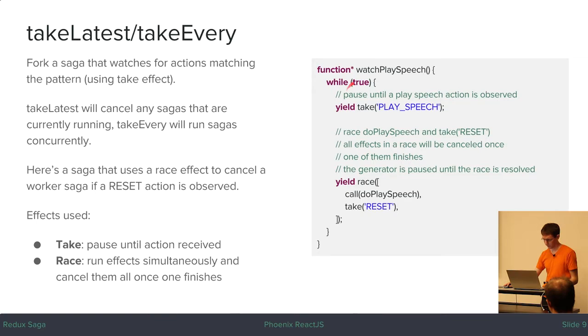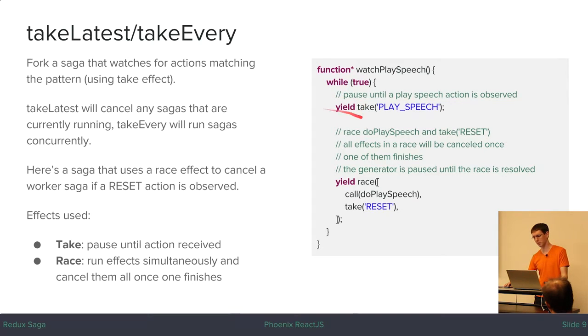Okay, so for this watcher saga, I'm not sure if that's a real term or if that's something I've just made up, but there's an infinite loop here. It's okay to have infinite loops in generator functions because it's not going to run forever. It will pause until it hits a yield statement. So this is just saying continue doing this for the whole life of the application. Never stop watching for these actions.